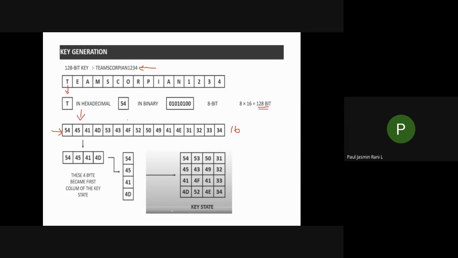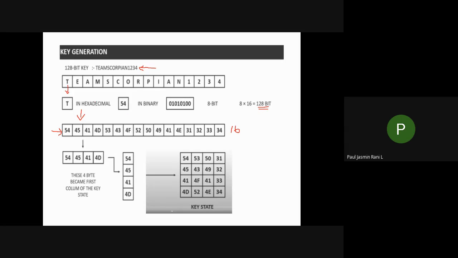This is your first step. Now you got the key and you have to convert it into hexadecimal. Let us assume that we converted it into hexadecimal.